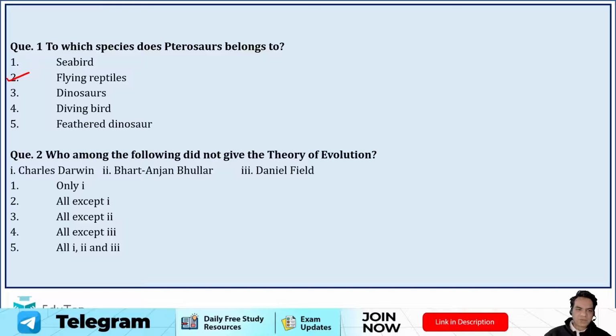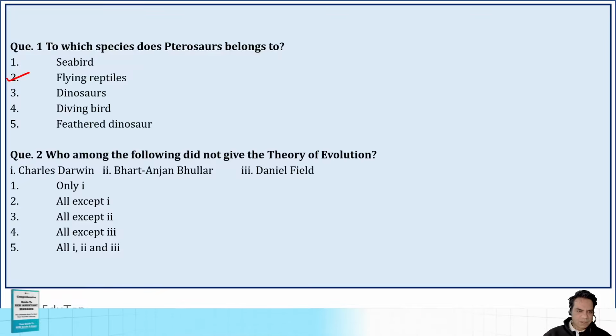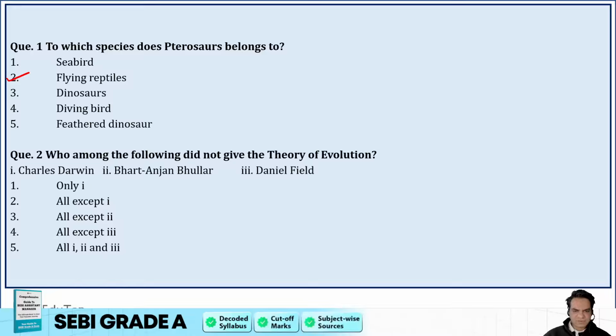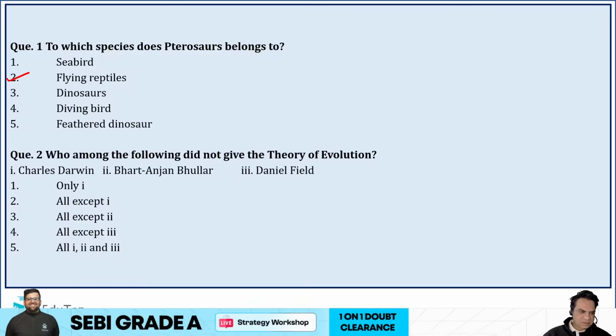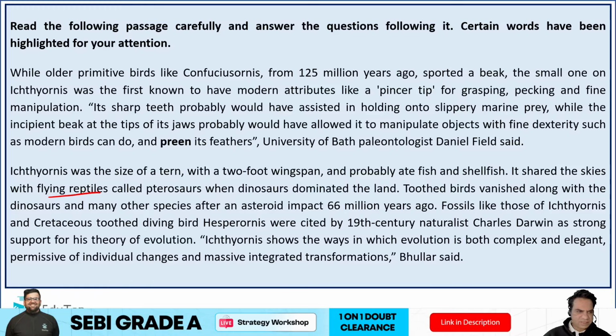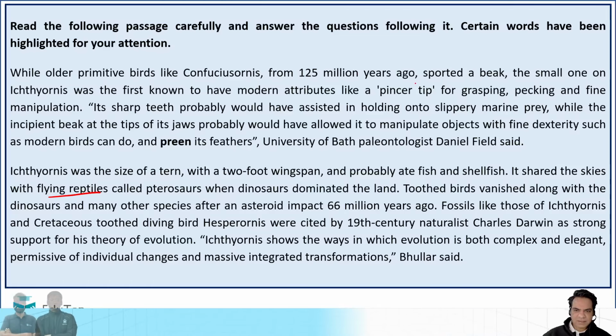Who among the following did not give the theory of evolution? Charles Darwin, Bharat Anjan Bhullar, or Daniel Field. Which of them did not give the theory of evolution? डार्विन ने तो दिया ही था. भारत अंजन बुलर, डेनियल फील्ड ने क्या कहा है?